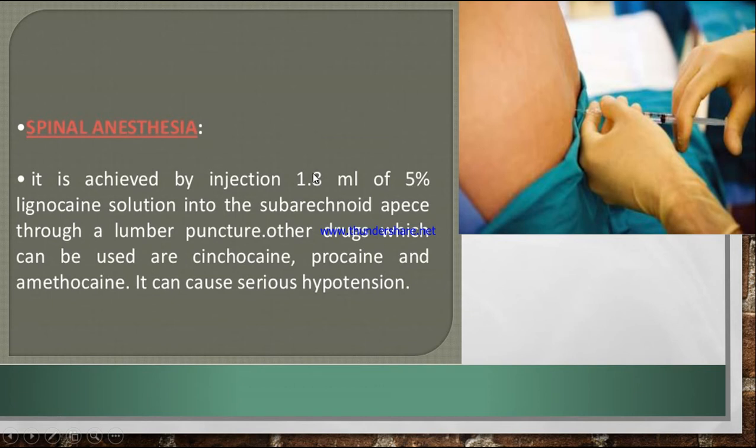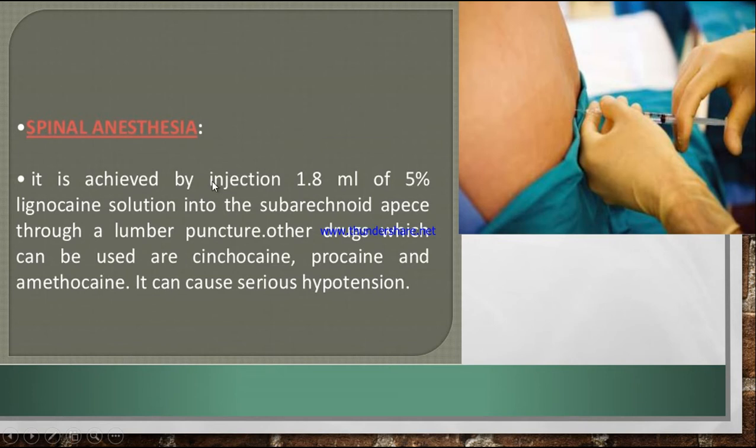You all know there is a procedure called lumbar puncture. With this procedure, we place the patient in a C position and insert 1.8 ml of 5% lignocaine into the subarachnoid space of the vertebral column.